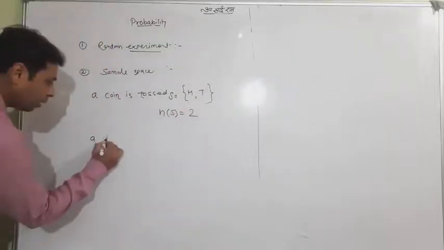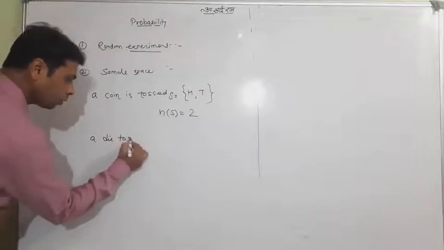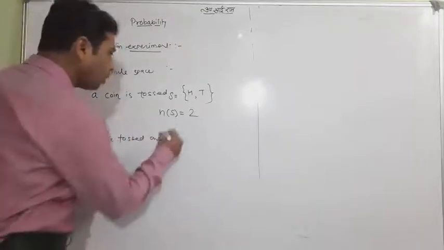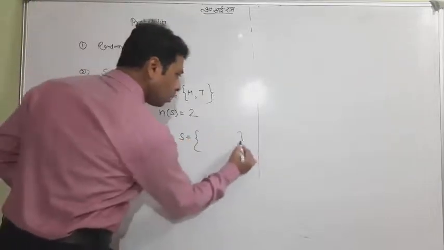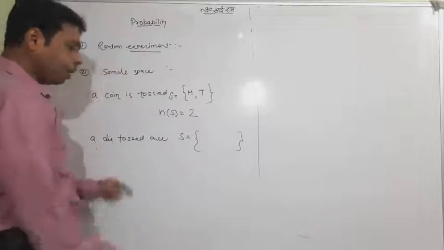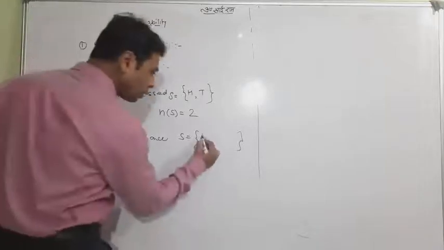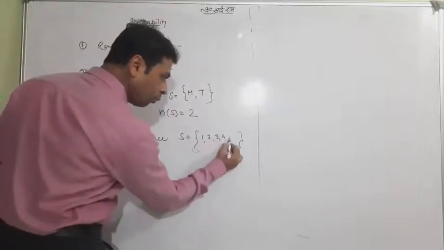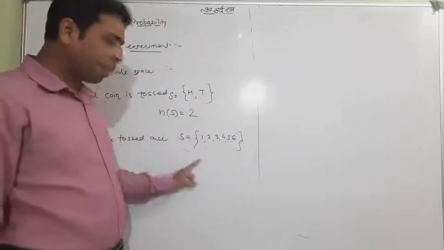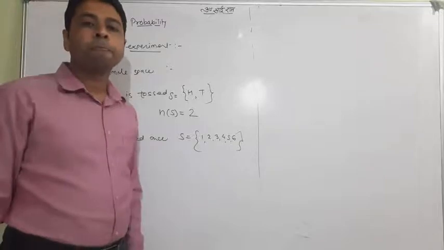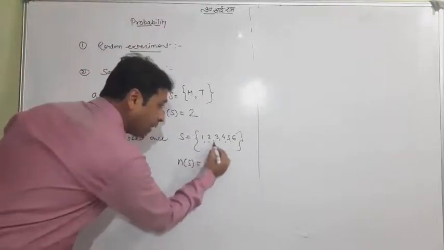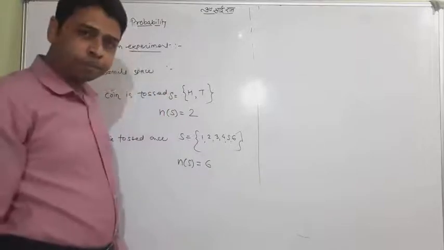If a die is tossed once, what possible outcomes may you get? You know a die has numbers 1 to 6. So six numbers: 1, 2, 3, 4, 5, 6, mentioned in curly brackets. So this is the sample space. And n(S) is the number of elements in the sample space, which is 6.